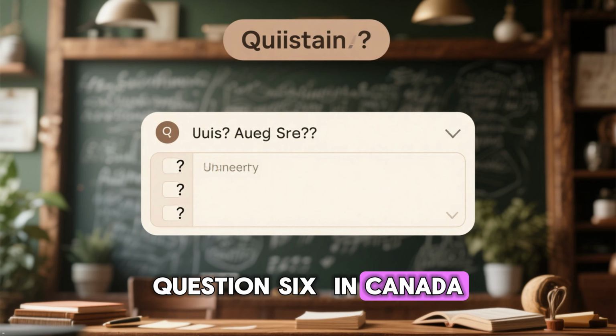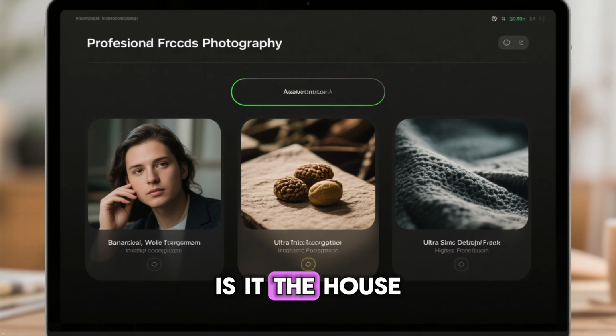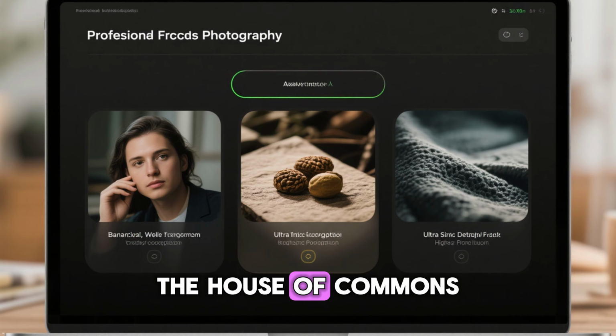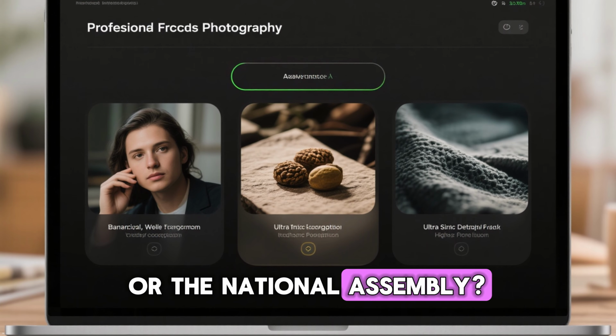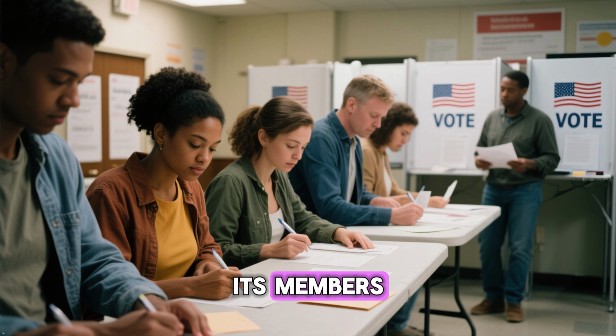Question 6. In Canada, what is the lower house of the federal parliament called? Is it the House of Representatives, the House of Commons, or the National Assembly? The correct answer is the House of Commons. Its members, known as members of parliament or MPs, are directly elected by Canadian citizens.